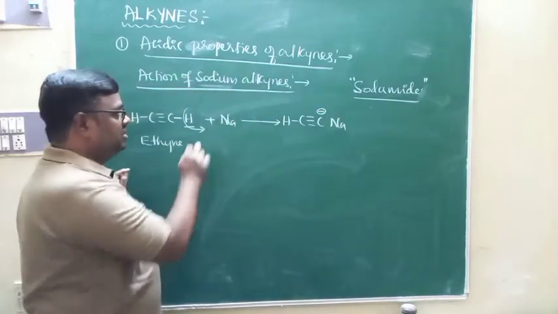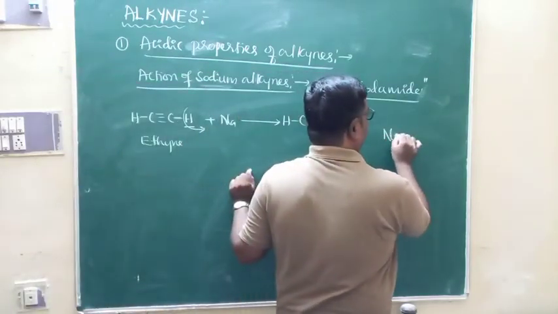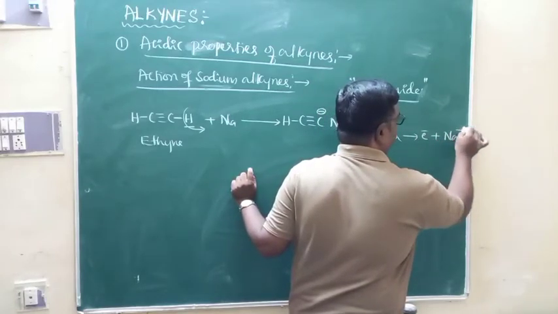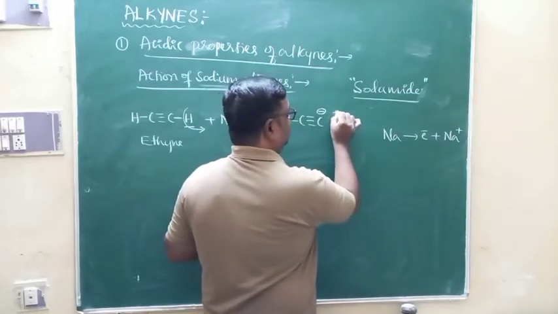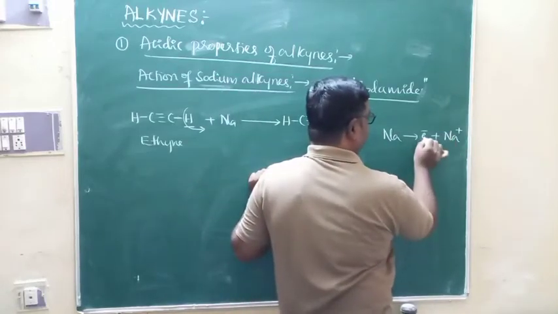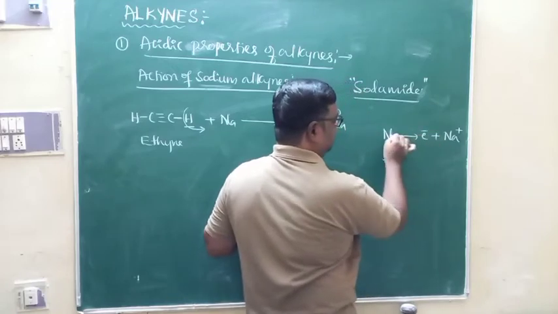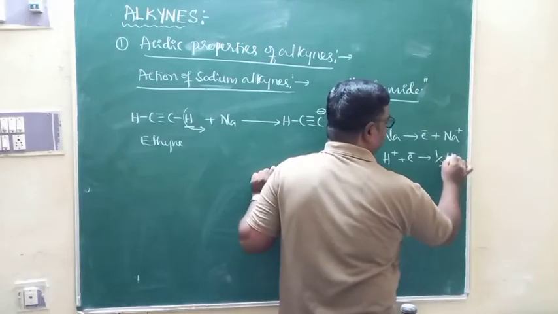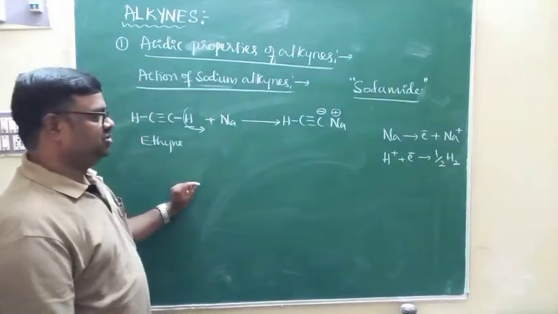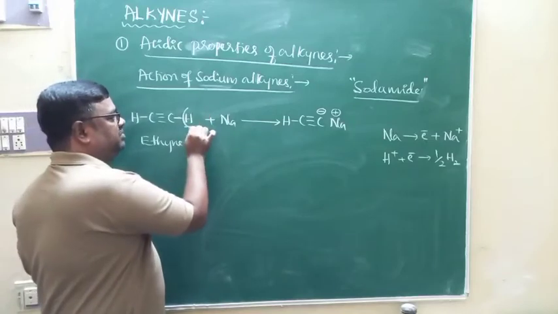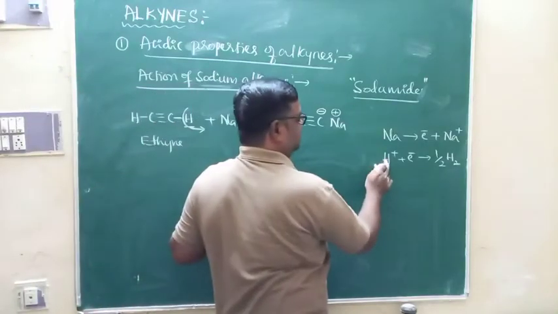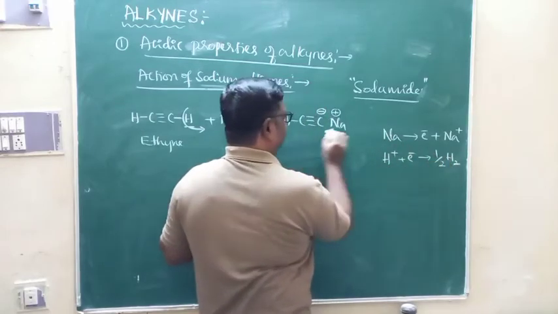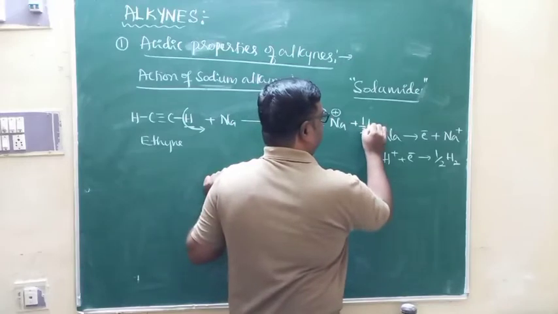Sodium readily releases electrons and gets converted to Na plus, so sodium will be in the form of Na plus. The electron released by sodium will be taken up by acidic H plus and gets converted to half H2. This hydrogen is released in the form of H plus, right? These H plus ions will take up electrons given by sodium metal and get converted to hydrogen. Therefore, in this reaction, you are going to get half H2.